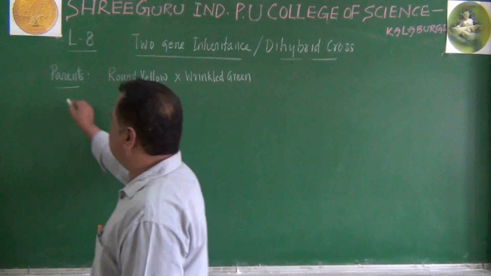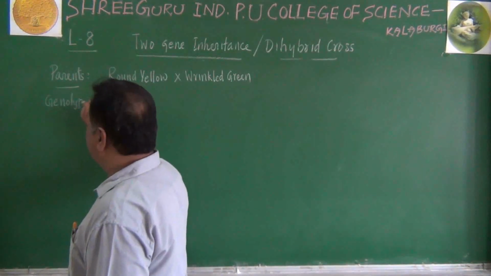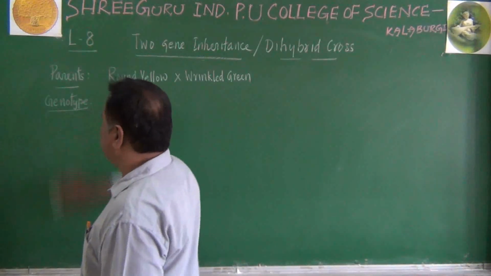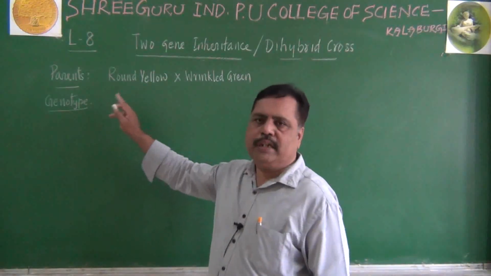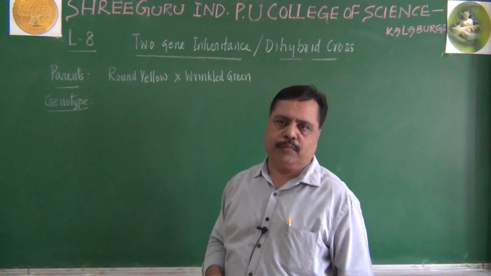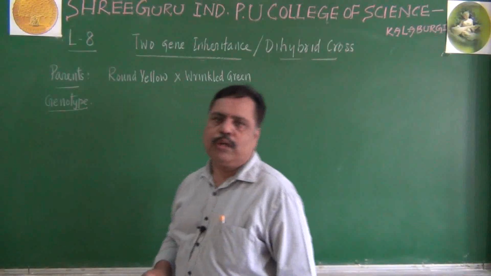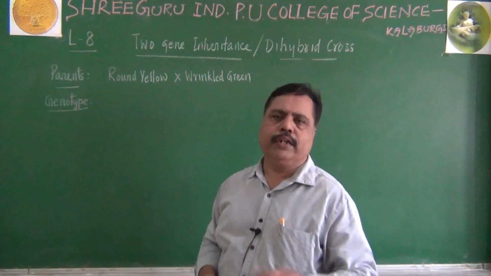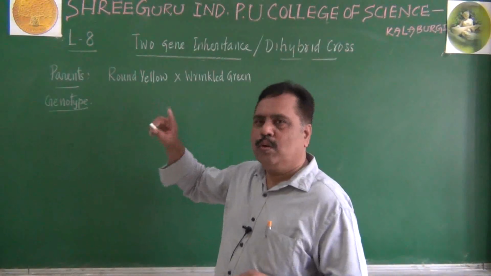Let us see the genotype of the parent. Parental arrangement we have to see here. Here most of the students will make mistake when they write the genotypic ratio. Please listen. Just compare this with monohybrid cross. When we took one character, we took two alleles.